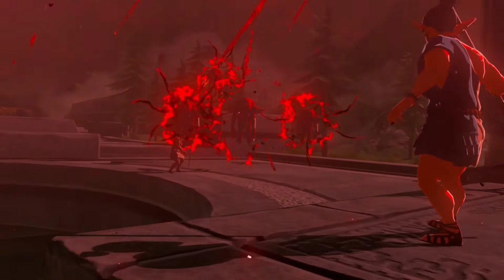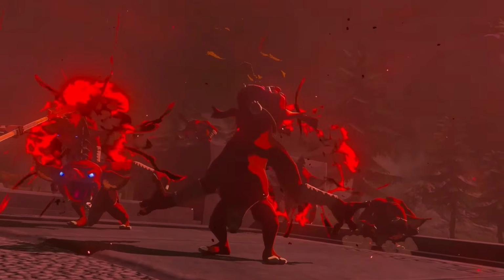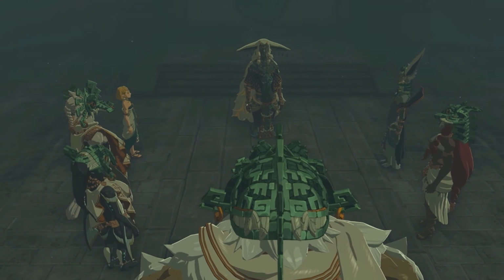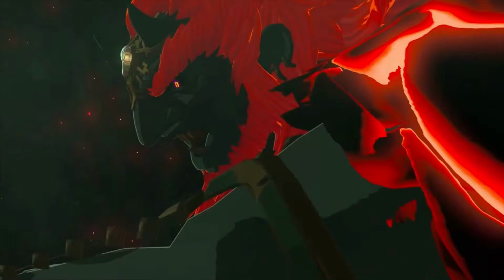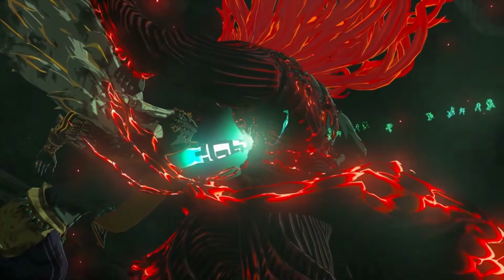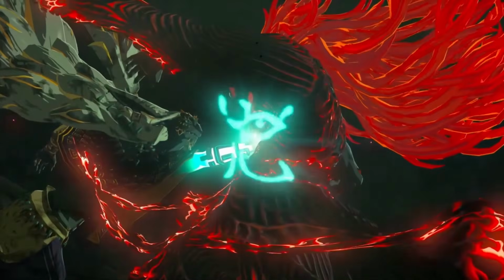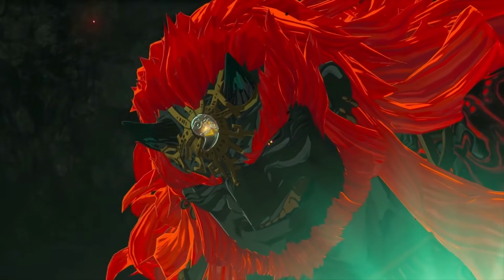He forms an army of monsters and attacks Hyrule, bent on conquering it. The King of Hyrule gathers the sages to stop the Demon King, sealing him away but at a high cost for Hyrule. This becomes known as the Imprisoning War. What I just described is the backstory of Tears of the Kingdom broken down to its most generic elements.